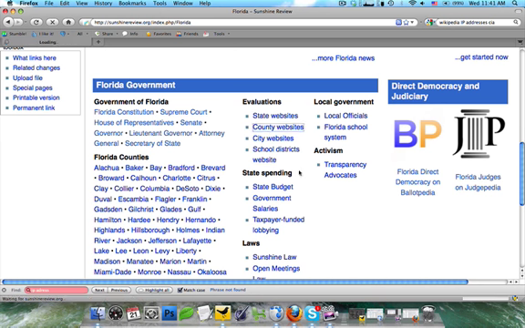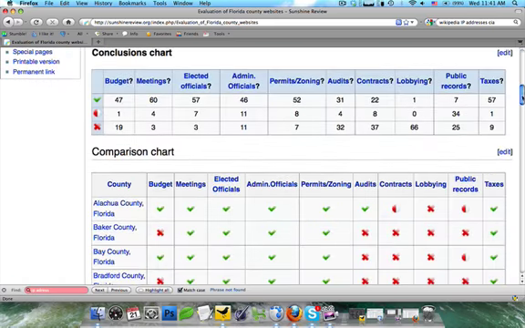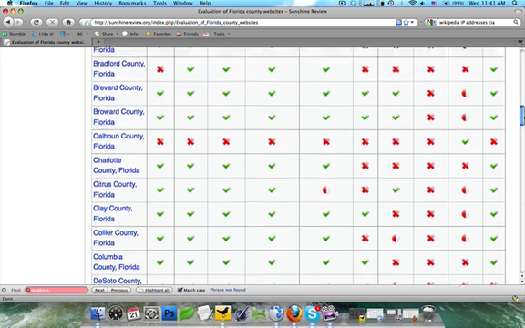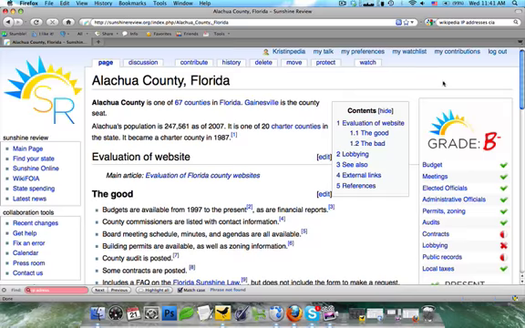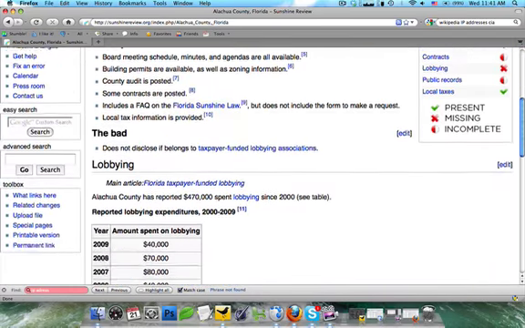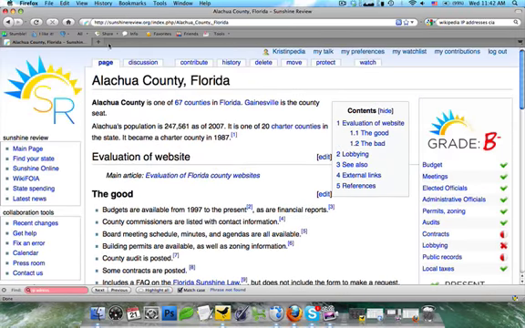I'm going to go ahead and click through to the evaluation for Florida counties. And what you're going to see is that there's a chart. The chart gives the conclusion, so just the total number of those that are participating, those that are not. But you're also going to see a list of very specific grades for each county. So you're going to see what they are and are not posting. And if you like, you can always click through to the blue link and get an even more specific view of that county. So you can see here this has additional lobbying information.